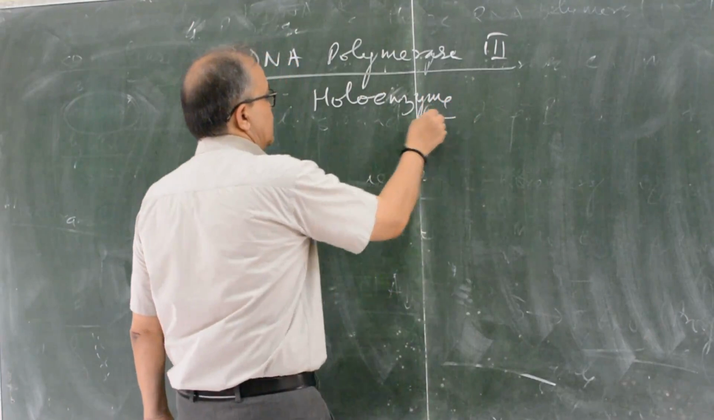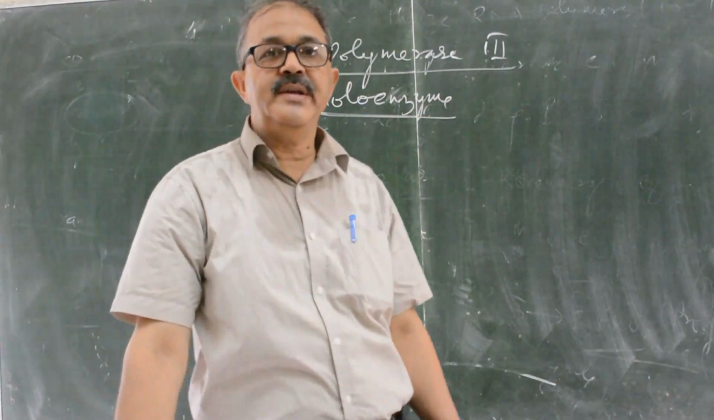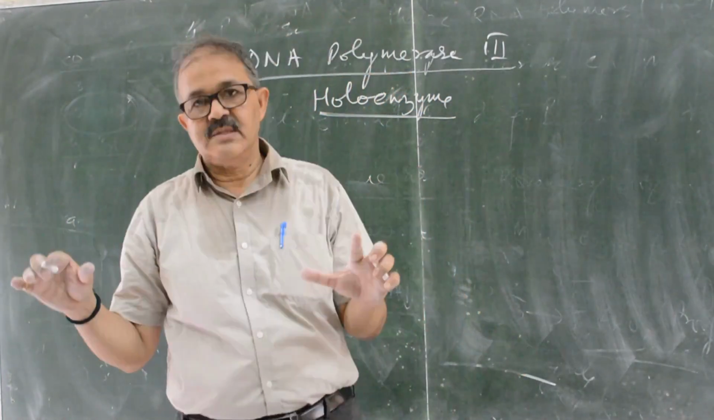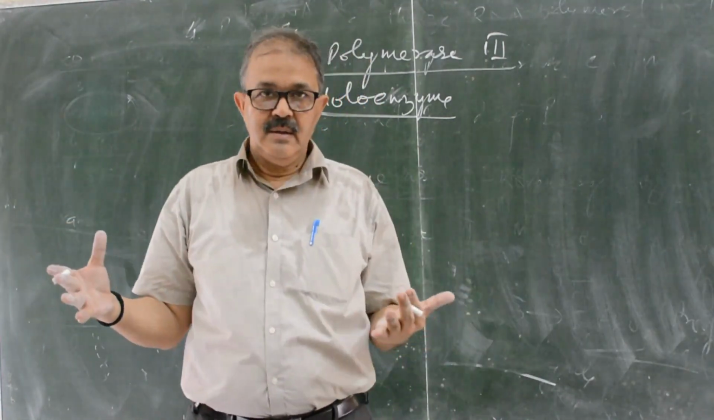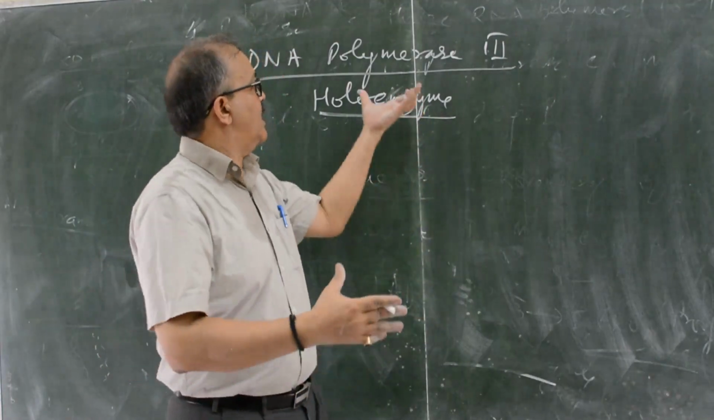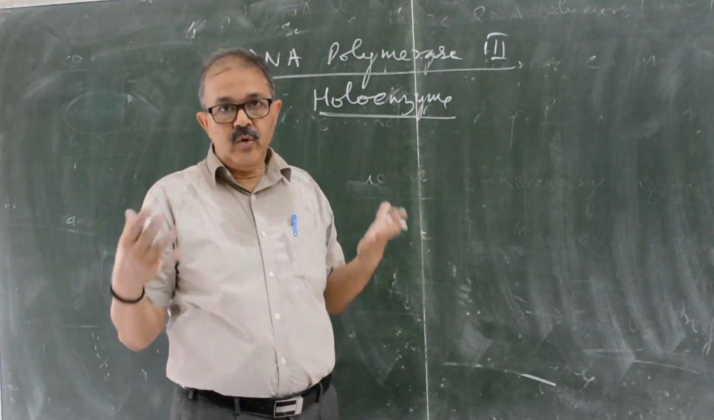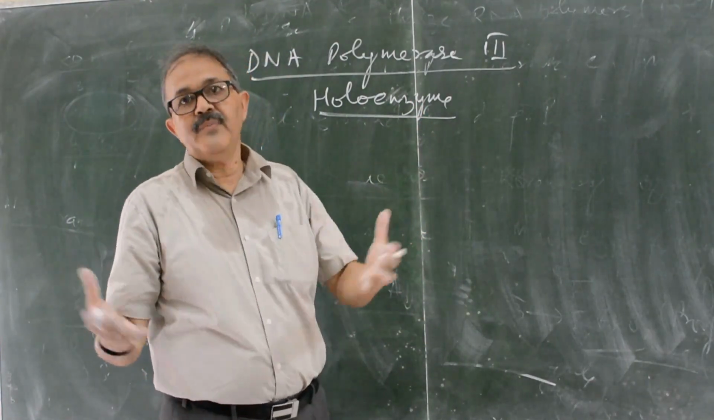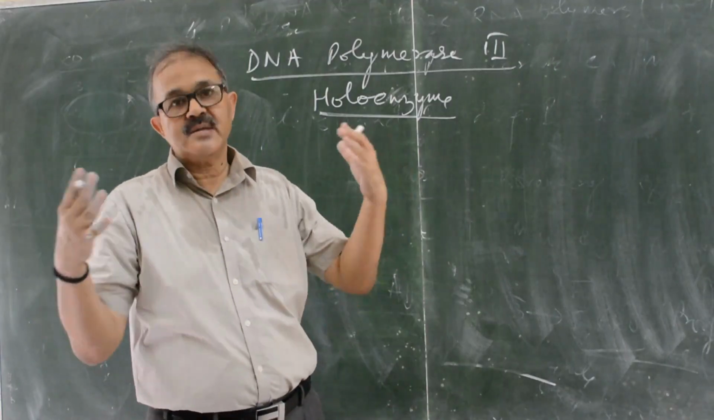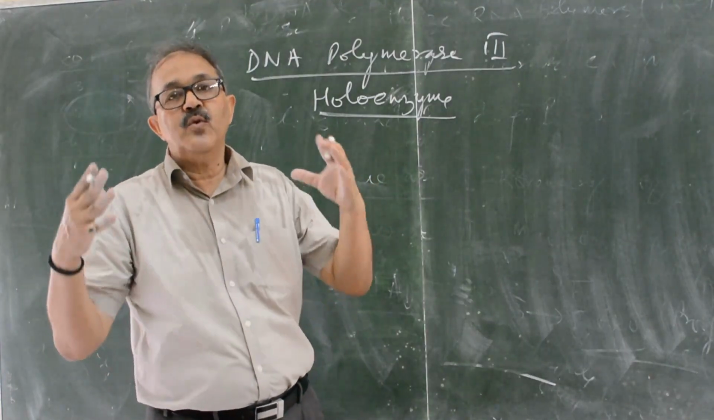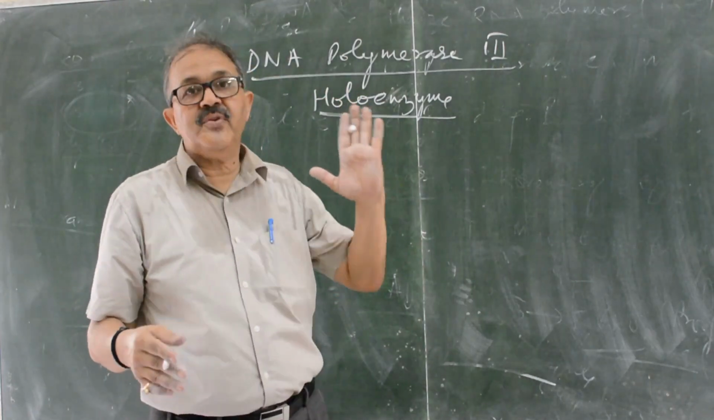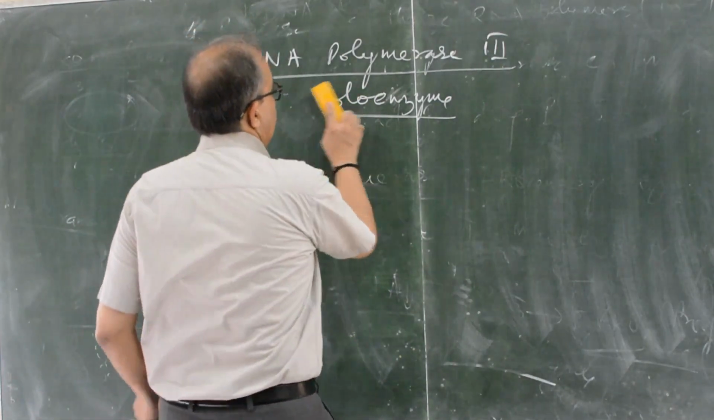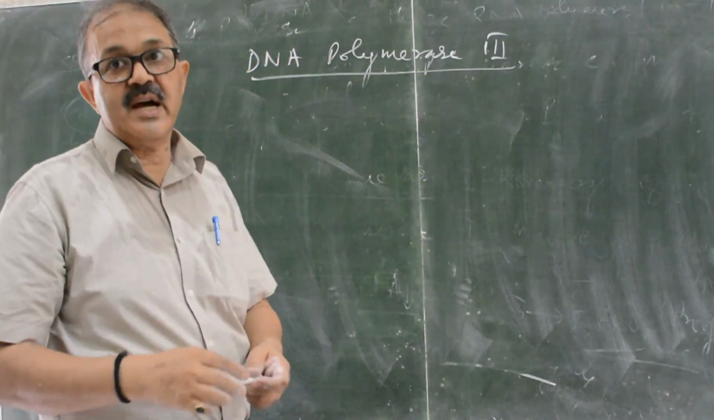What is the meaning of holoenzyme? There is a group of proteins which perform different functions and jointly they are called the holoenzyme. The group of proteins participates in DNA replication as one unit. There are 10 different proteins, enzymes.